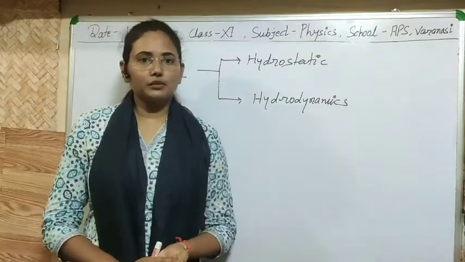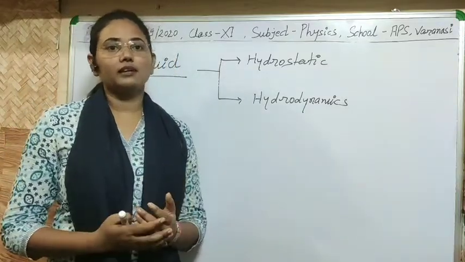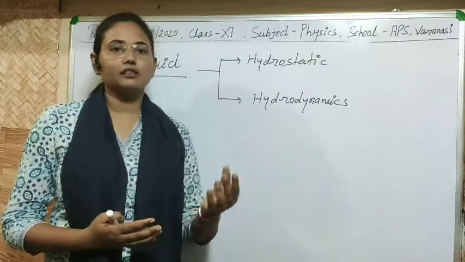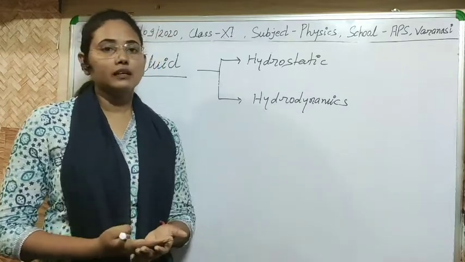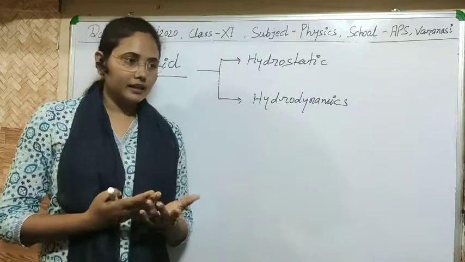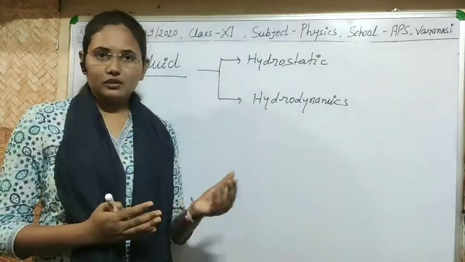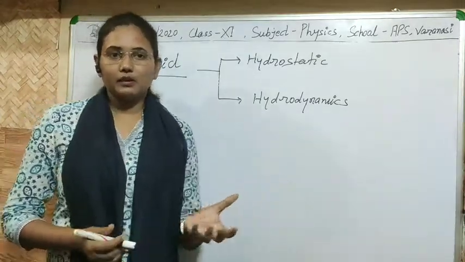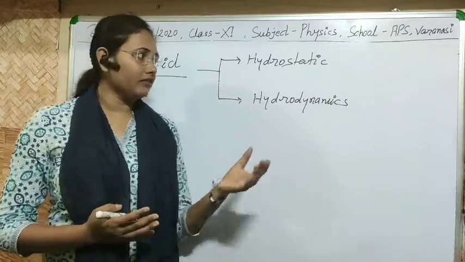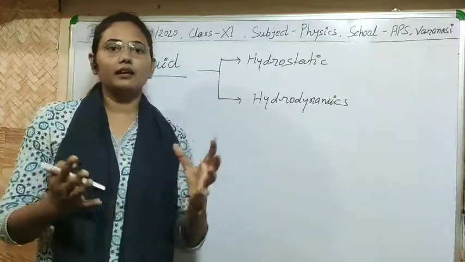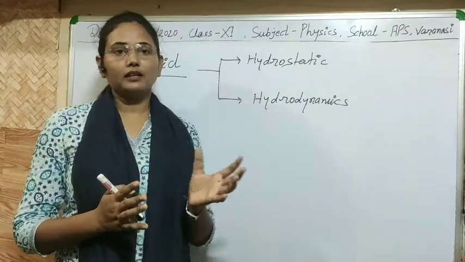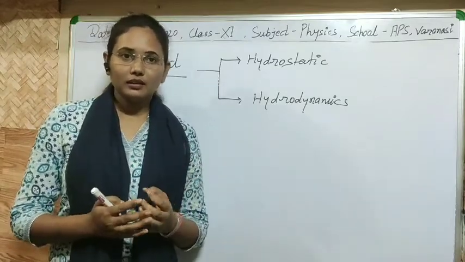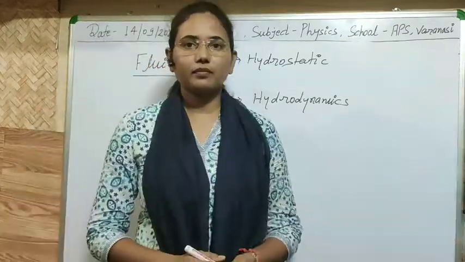First property: liquids or gases are compressible, meaning on the application of a very small force we can easily change their configuration. Second, they don't have any definite shape. So when we keep a liquid or gas in any vessel, it acquires the shape of that vessel.